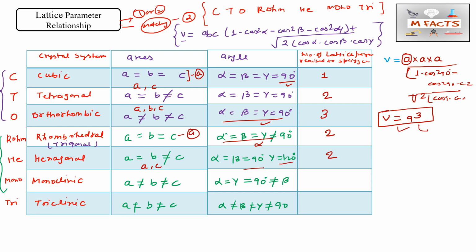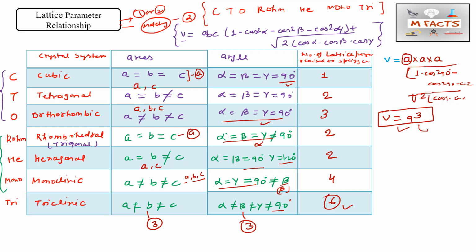For monoclinic, a, b, c are all unequal, so a, b, c are all required. Alpha equals gamma equals 90, but we require beta because it is not 90, so 3 plus 1, that means 4. For triclinic, all 3 lengths are required and also all 3 angles, because they are not 90 degrees, so we need 6, the maximum, for triclinic.